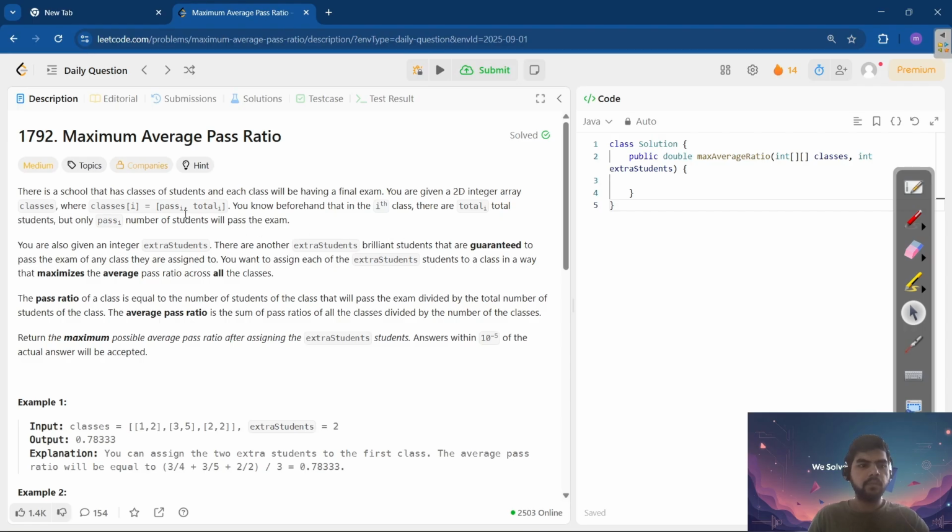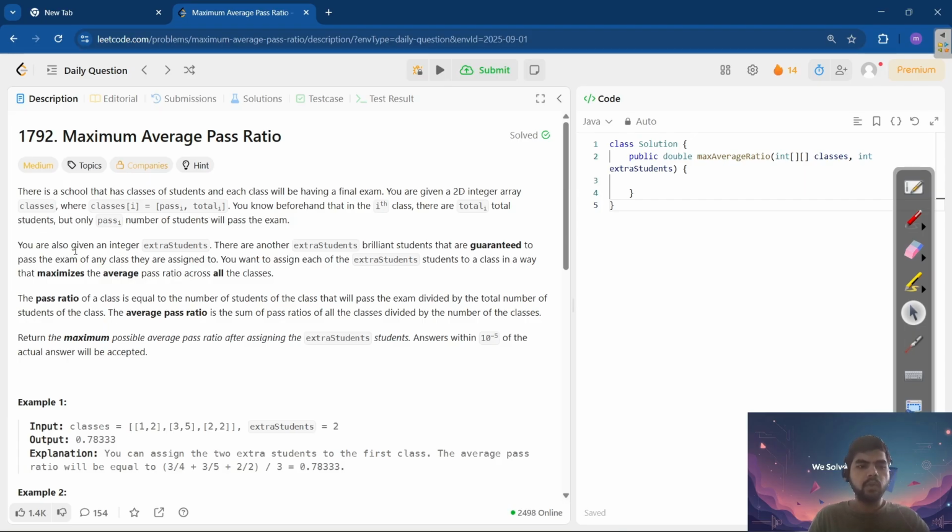So today we're going to see problem number 1792, maximum average pass ratio. Let's try to read and understand the problem first. There is a school that has classes of students and each class will be having a final exam. You are given a 2D integer array classes where classes[i] equals [pass_i, total_i]. You know beforehand that in the ith class there are total_i students but only pass_i students will pass the exam. So we are given a 2D array classes where one piece of information is how many students will pass and the other is the total students in it.